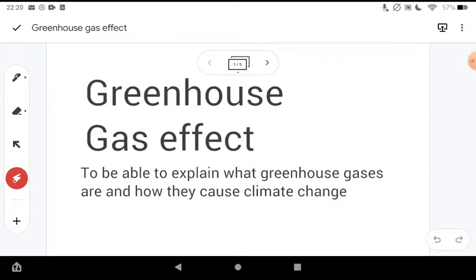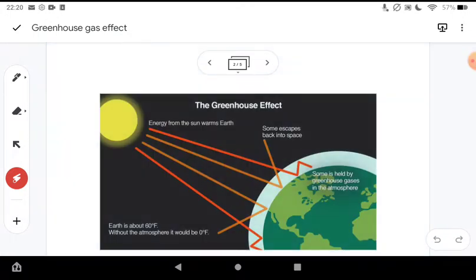But you need to understand the mechanism by which this works, but you also need to be able to describe graphs, compare graphs, and analyze data. So we're going to have a look at that. So this is the first diagram, and this just shows us how the greenhouse effect actually works. And you'll probably be quite familiar with this.